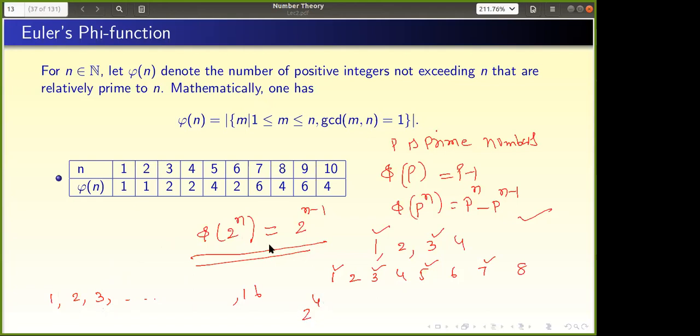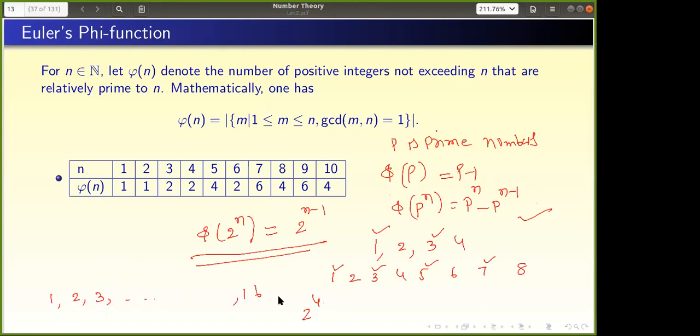So see the beauty: you found the answer for 2 power n, recalling some result you proved earlier, but now you have derived it. Now you will never forget: phi of 2 power n is equal to 2 power n minus 1.